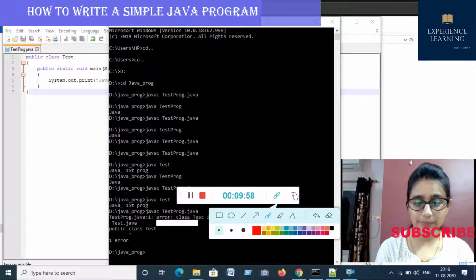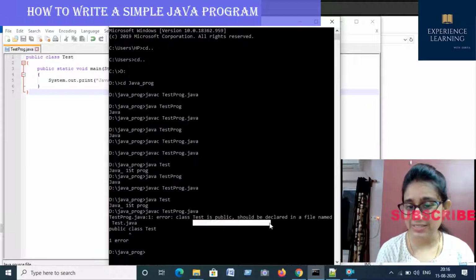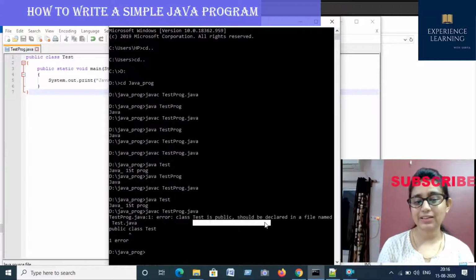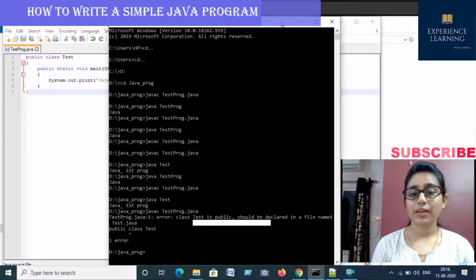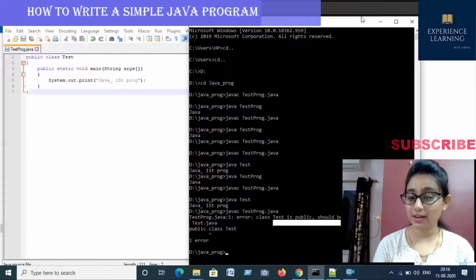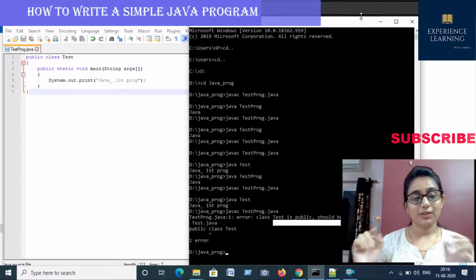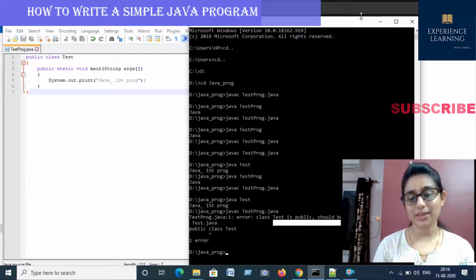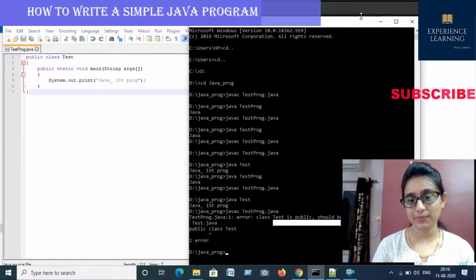Here the error is: class test is public, should be declared in file name test.java. What happened here? If you are making the class public, that time the file name and the class name should be the same. Otherwise there will be an error like this.